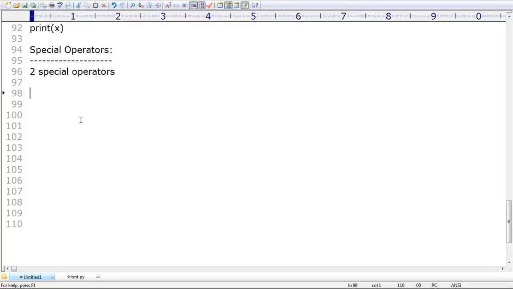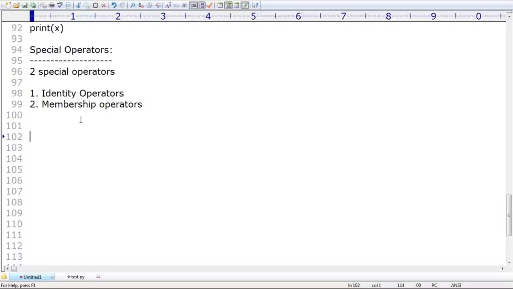The first one is the identity operator. Please read those words so that you are familiar with the terminology: identity operators. The second one is membership operators. Remember, multiple times we are going to use these operators very commonly. The first one is identity operators, the second one is membership operators.